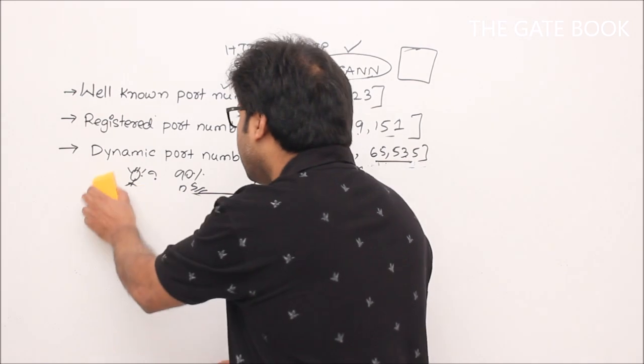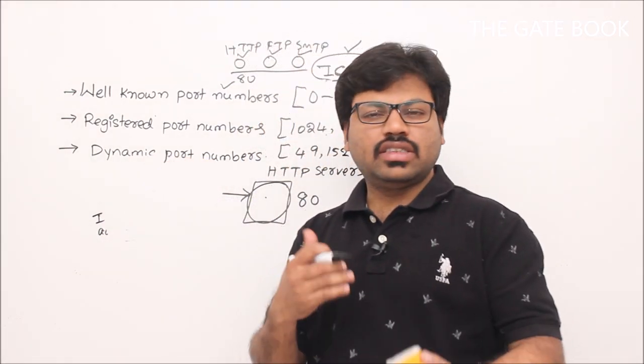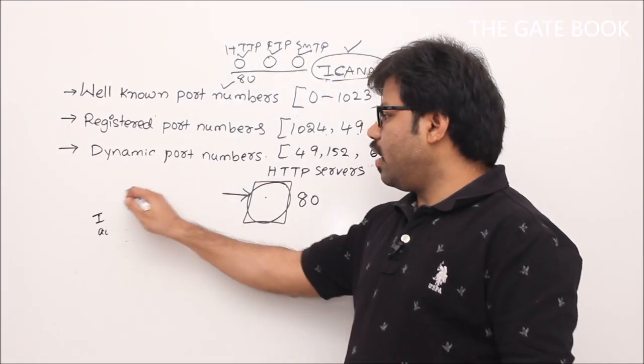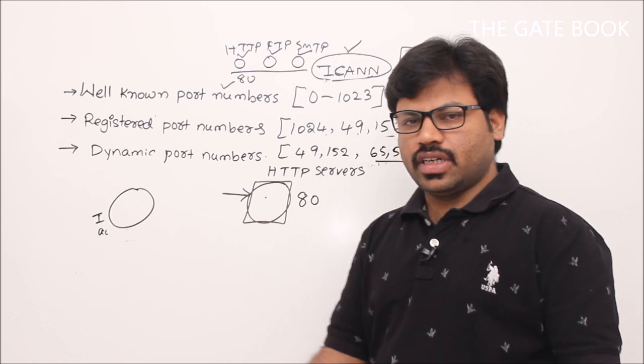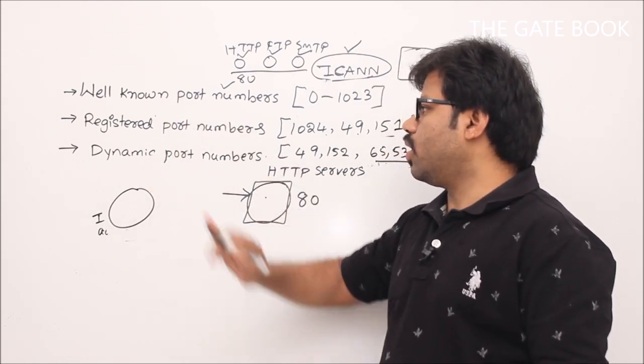But remember one thing, we have to take dynamic port numbers. The intention of a dynamic port number is that it's just temporary. Just for communication we need a port number, that's why we are using it. Now that is the difference between well-known port numbers and dynamic port numbers.